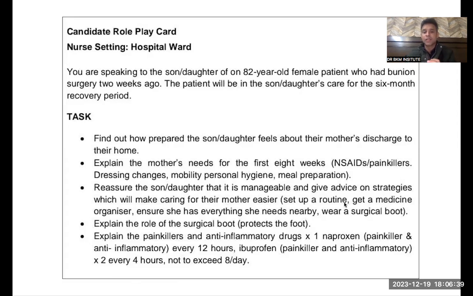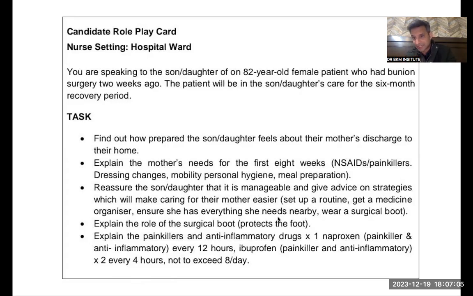Third thing is that you need to ensure that she has everything nearby, because as you know, she will not be able to move that much. She has just undergone bunion surgery. So you need to understand that she would not be able to move. So there should be all the necessary things around her bed. And last, it is very important for your mother to wear a surgical boot. So please make the surgical boot available to her, and it should be very nearby to her.